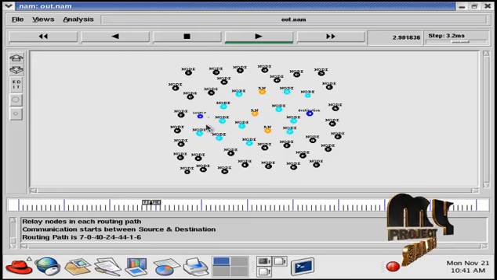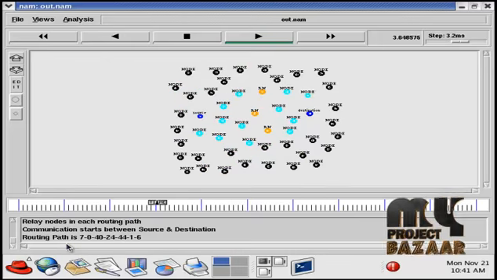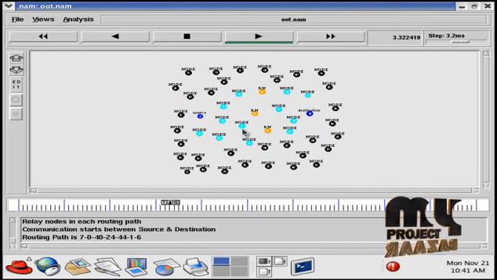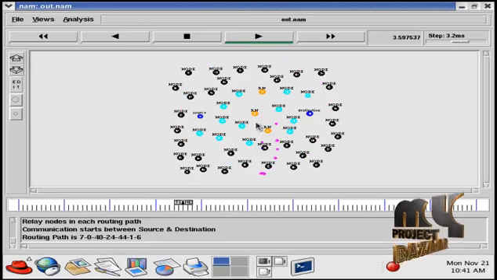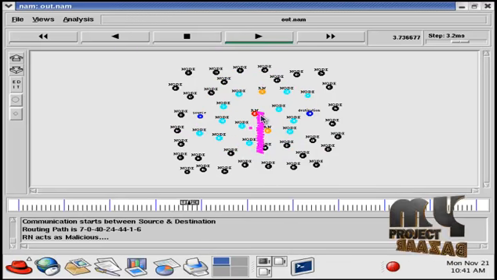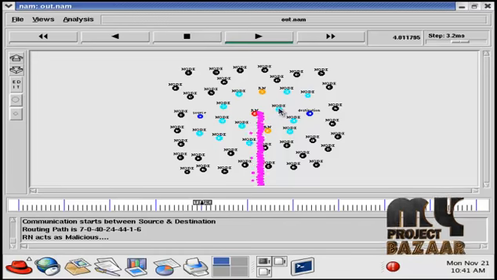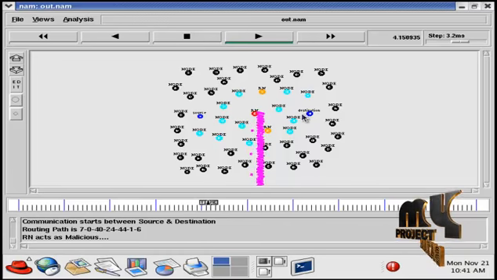It selects the routing path 7 to 6, that is 7, 40, 24, 44, 1 and 6. Here the relay node acts as a malicious node which drops the packet instead of forwarding it to the destination.